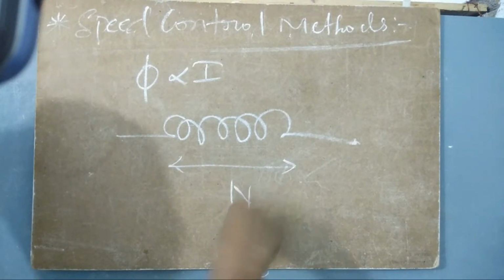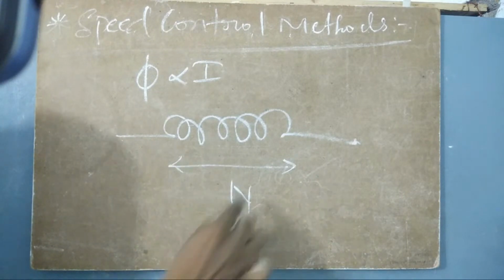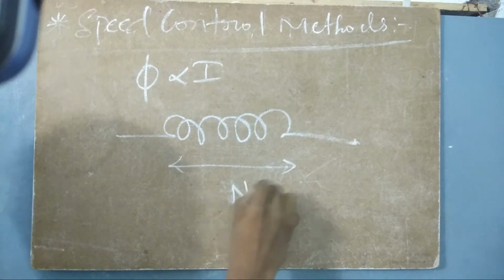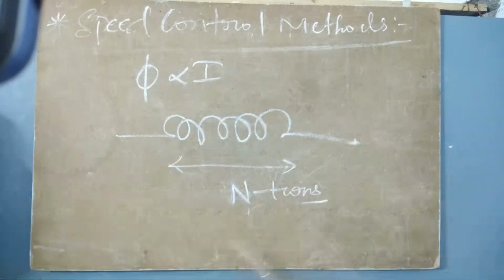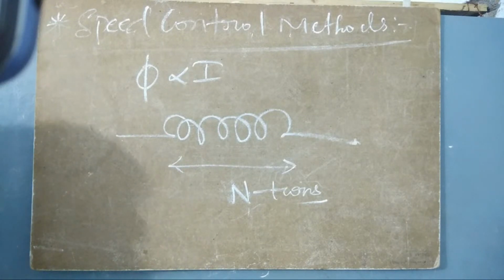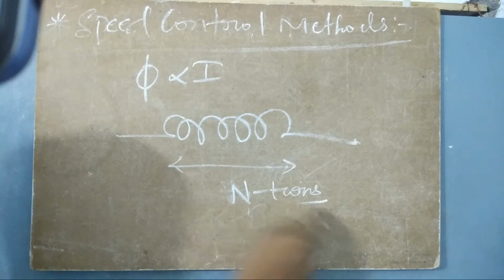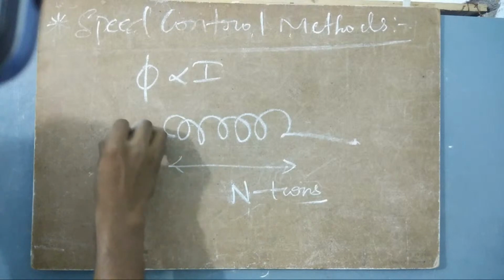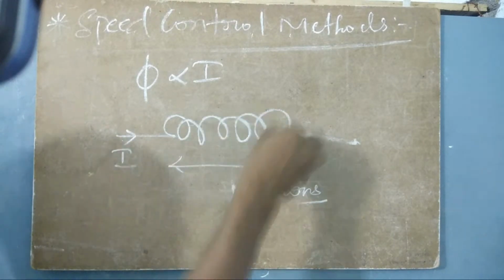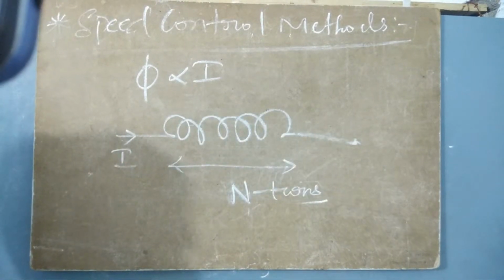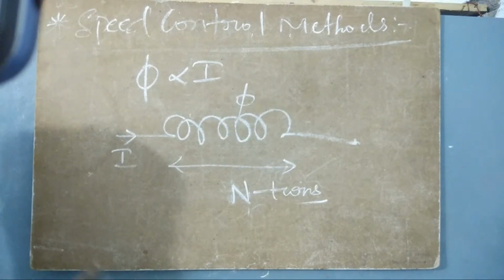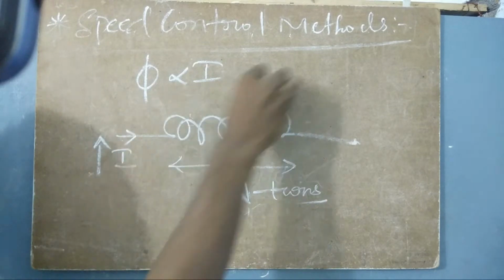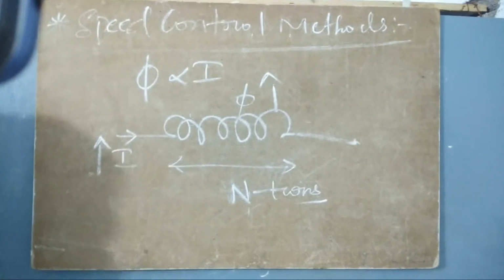It is having N turns. Here N is not the speed. Here this is N turns. Okay, N represents turns. In case of machines, you can use N as the rotations per minute, that is RPM. But here it is the number of turns. So as I is flowing through this solenoid, according to the value of I, the flux will have its value. So as I increases, the flux will also increase.